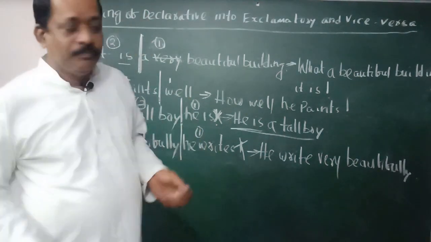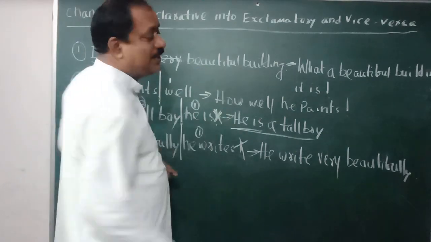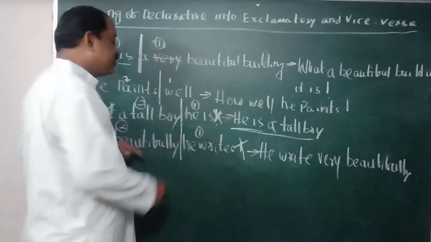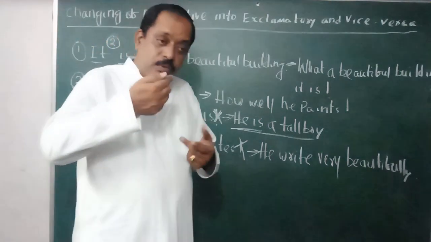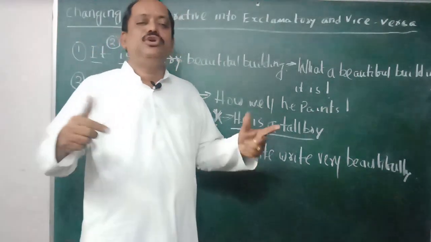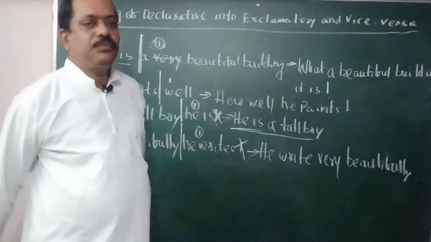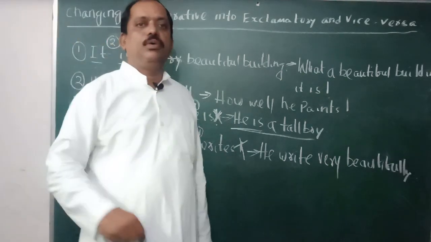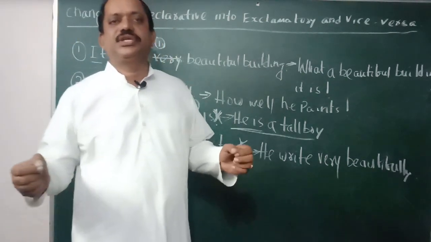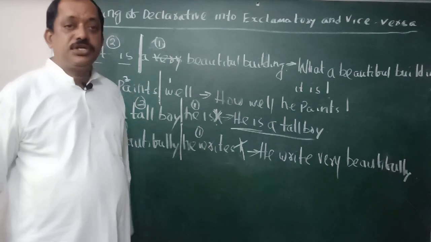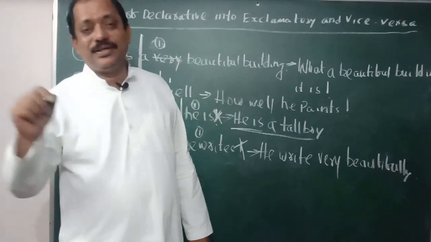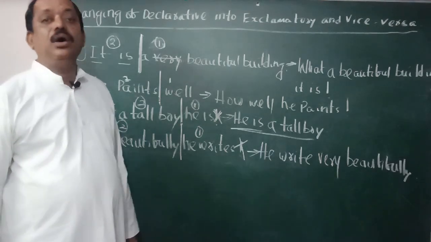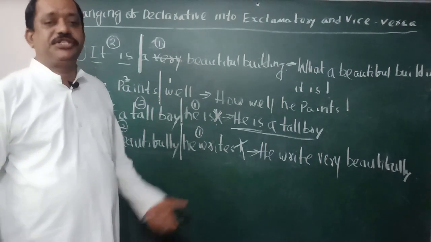Again I am telling, if the declarative sentence tells about a person or a thing, you have to use what. If the declarative sentence tells about the quality of a person or thing, you have to use how. For example, Jateshwara Kara is a good teacher. This is telling about Jateshwara Kara. What a good teacher Jateshwara Kara is. But if I say Jateshwara Guruji teaches well, this is telling about the teaching quality of Jateshwara Guruji. So you have to write how well Jateshwara Guruji teaches.